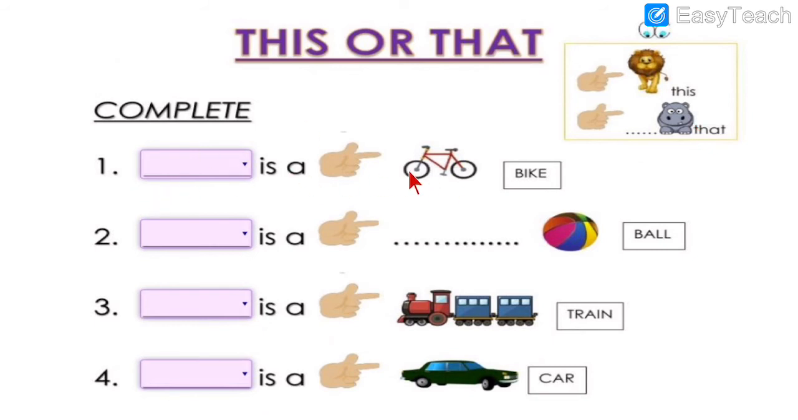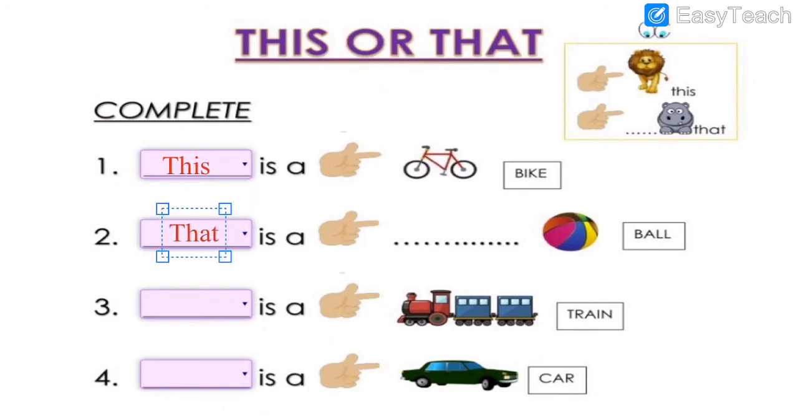Dash is a bike. So, is it near or far? It is near. So, for that what do we write? This. T-H-I-S. This. This is a bike. Number 2. Dash is a ball. See, ball is very far. So, for that what do we write? That. That is a ball.